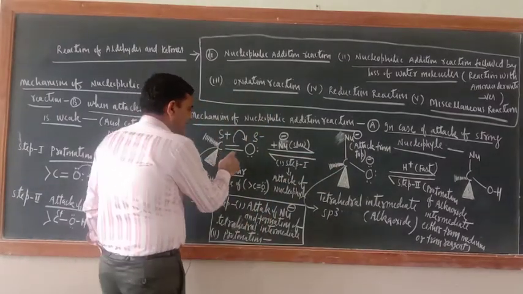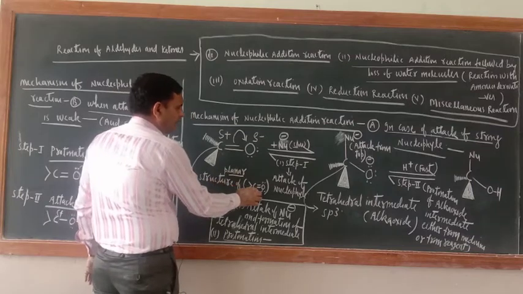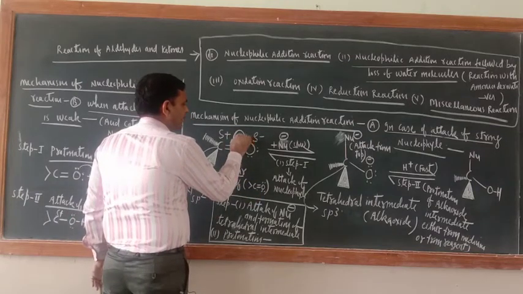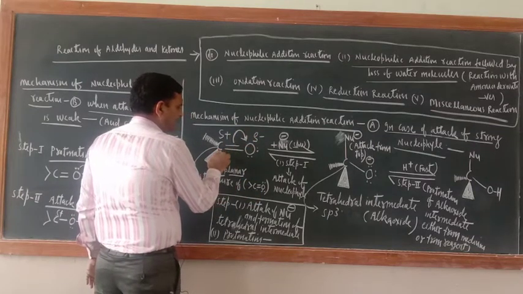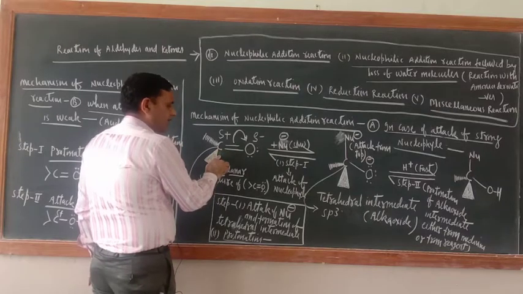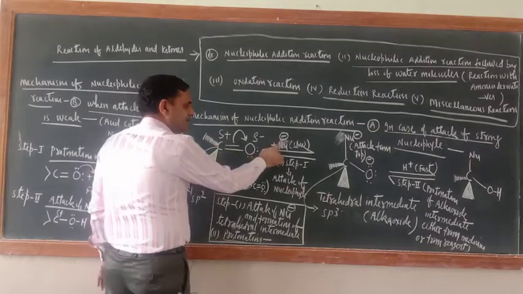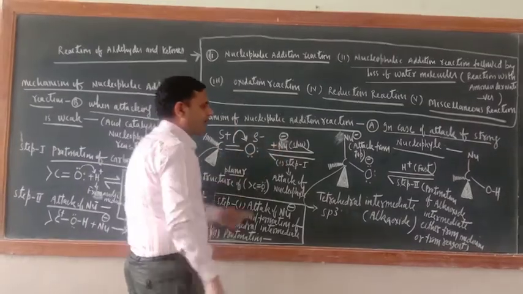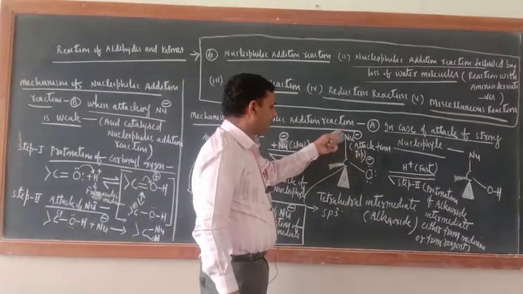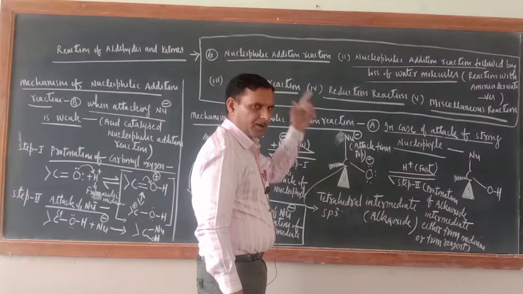Here only, in the planar structure of the carbonyl carbon, this pi bond will be shifted towards the oxygen. Then one valency of this carbonyl carbon will be left free, and to fill that valency, this nucleophile would attack from the top.